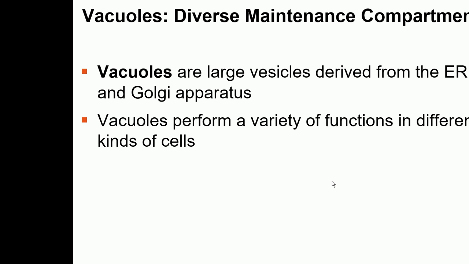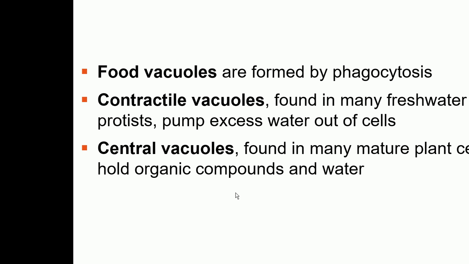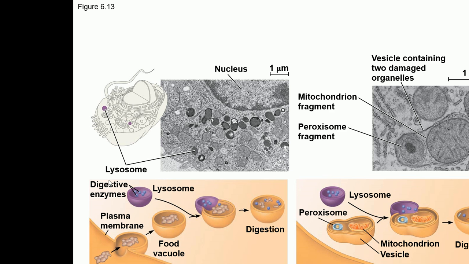Then the next organelle is called vacuoles. There are different kinds of vacuoles. Plant cells have a big central vacuole, and these are basically vesicles which are derived from the ER and Golgi, and they perform different kinds of functions. So central vacuoles, as I said, are present in the plant cells. Then there are food vacuoles, which I just showed you, which are formed like this by the process of phagocytosis.